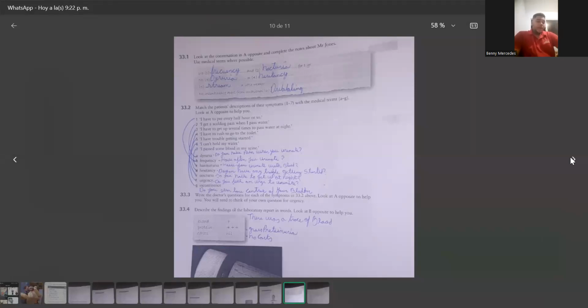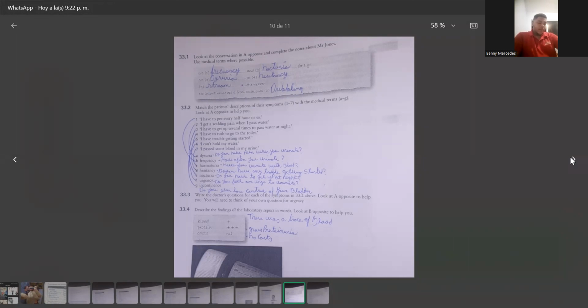33.1. Look at the conversation in A opposite and complete the notes about Mr. Jones. Use medical terms where possible. Frequency and nocturia. Dysuria, hesitancy, stream a little weaker. No incontinence apart from occasional dribbling.